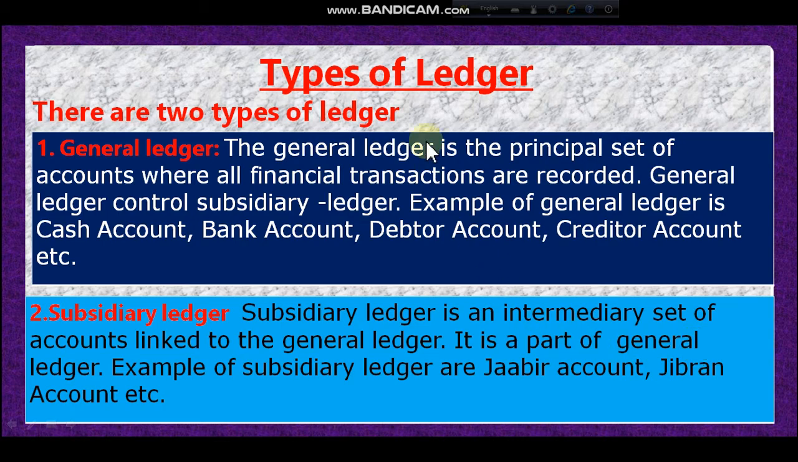Dear student, types of ledger. There are two types of ledger, general ledger and subsidiary ledger. General ledger means the principal set of accounts where all the financial transactions are recorded, and subsidiary ledger is an intermediary set of accounts that is optional.